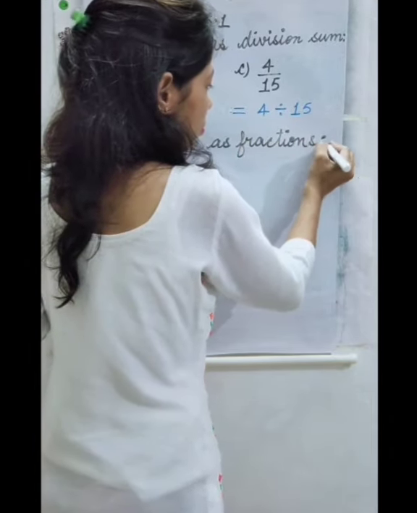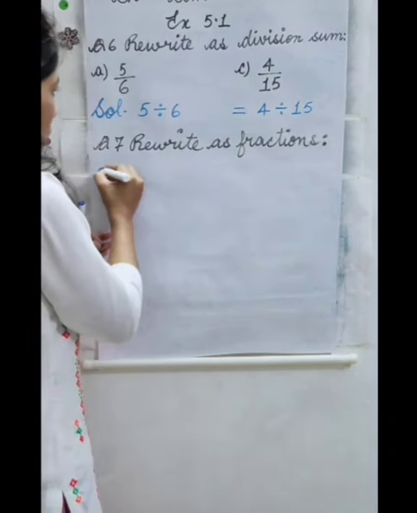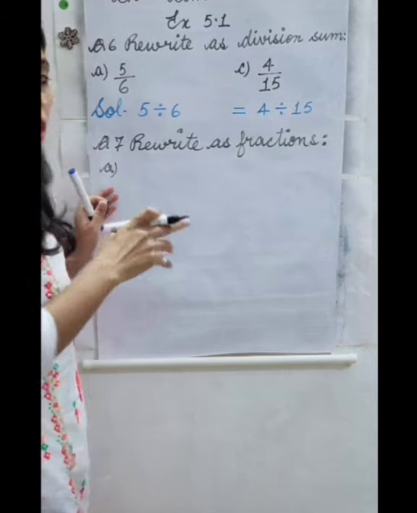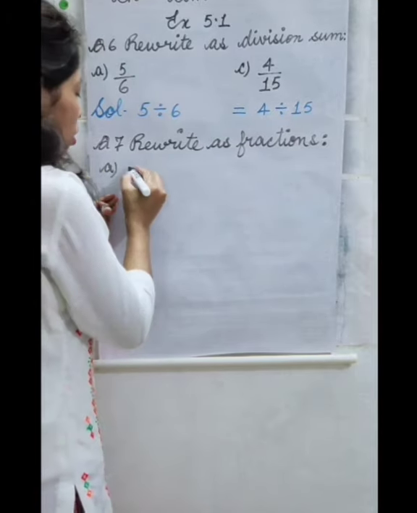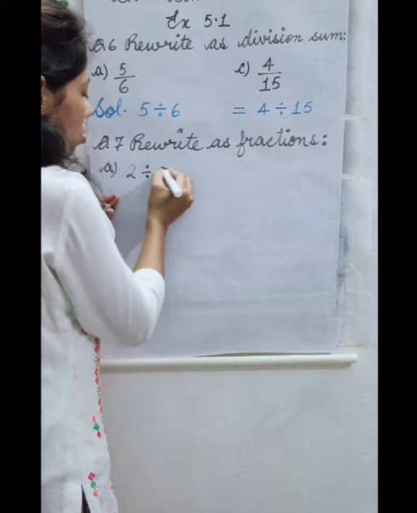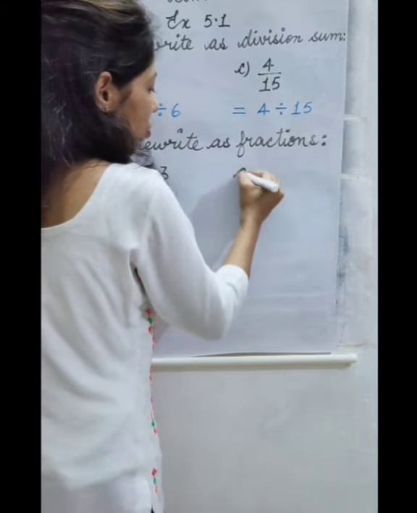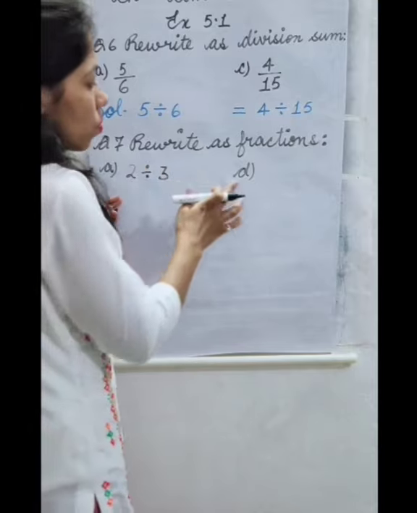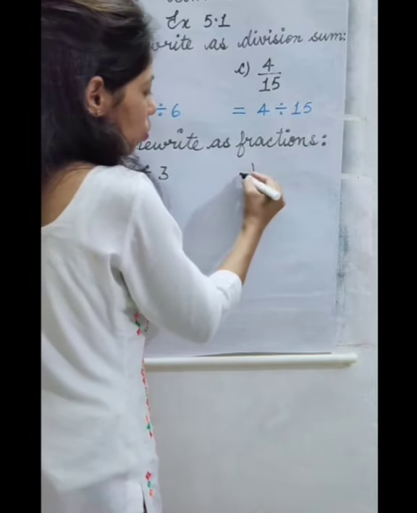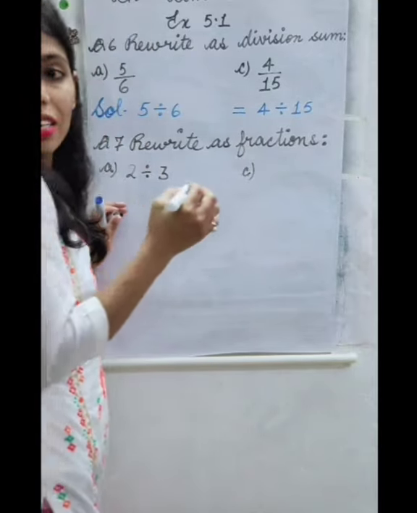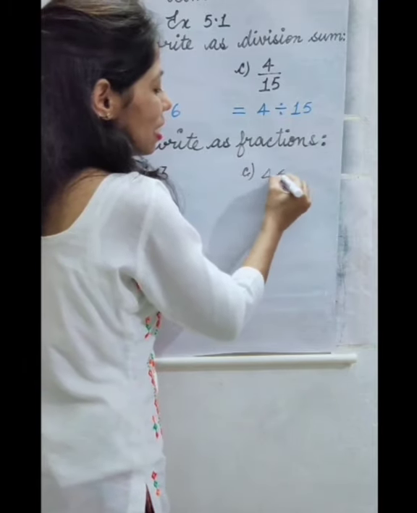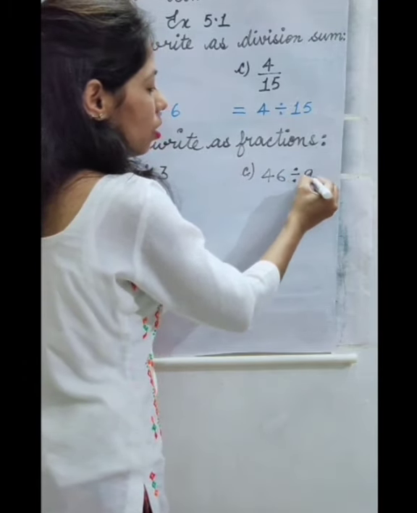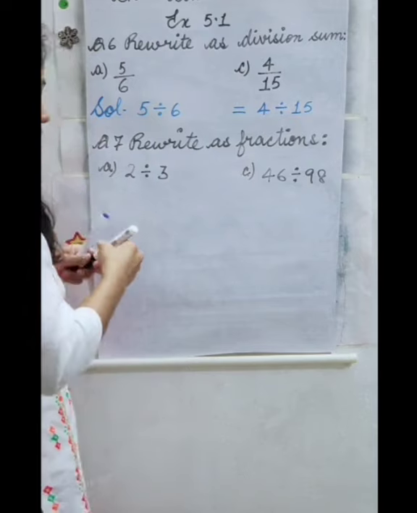Fractions. In this, it is given in the form of division sum and we will write it in the form of fraction. Sorry, not B part, D you will do. Part C, 46 divided by 98.